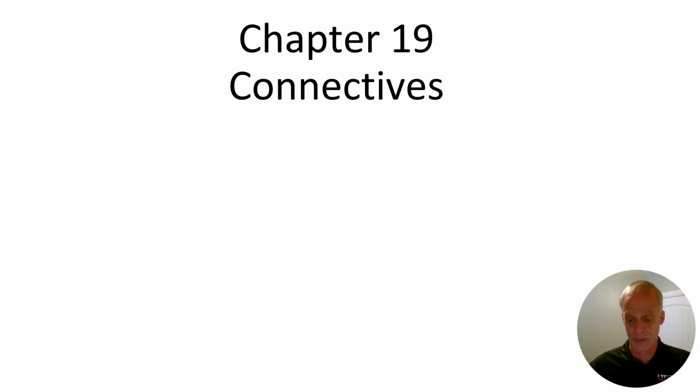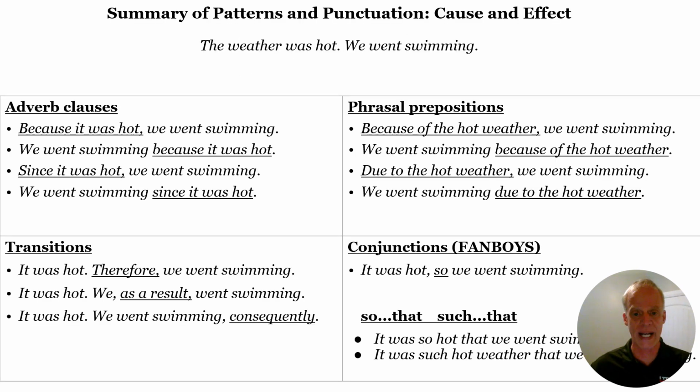All right, so this is a review of what we have talked about already. And this was for cause and effect. So we take two sentences. The weather was hot. We went swimming. That's just a simple expected cause and effect. Hot weather, we go swimming. And we talked about all the ways that we can put these together.